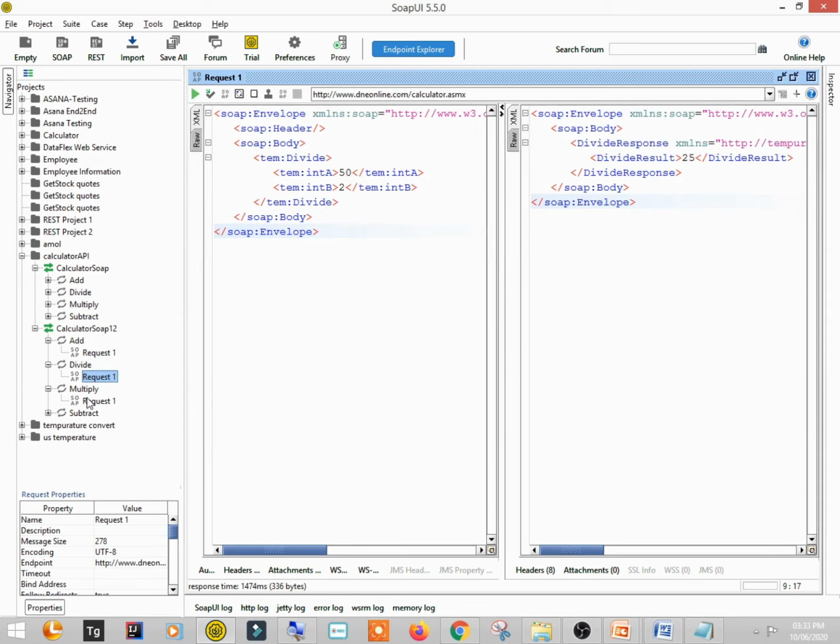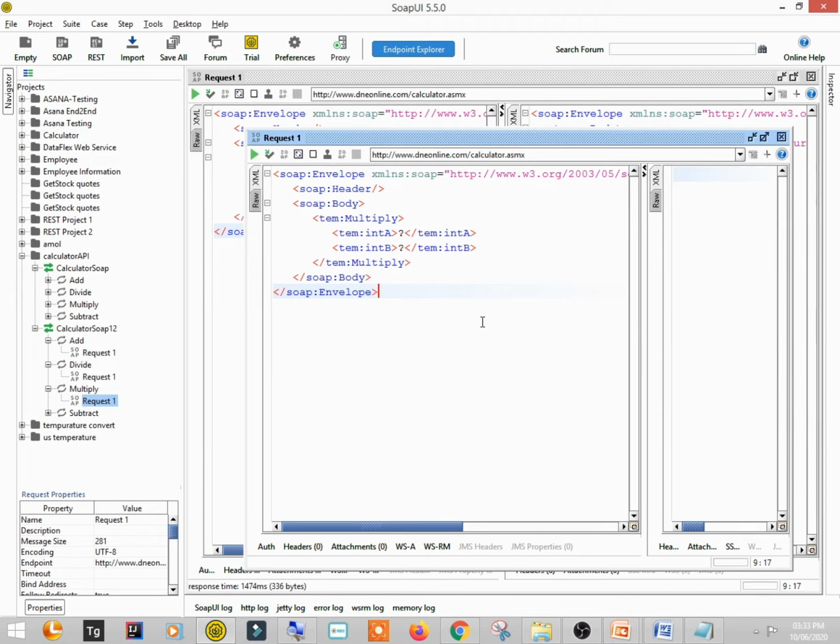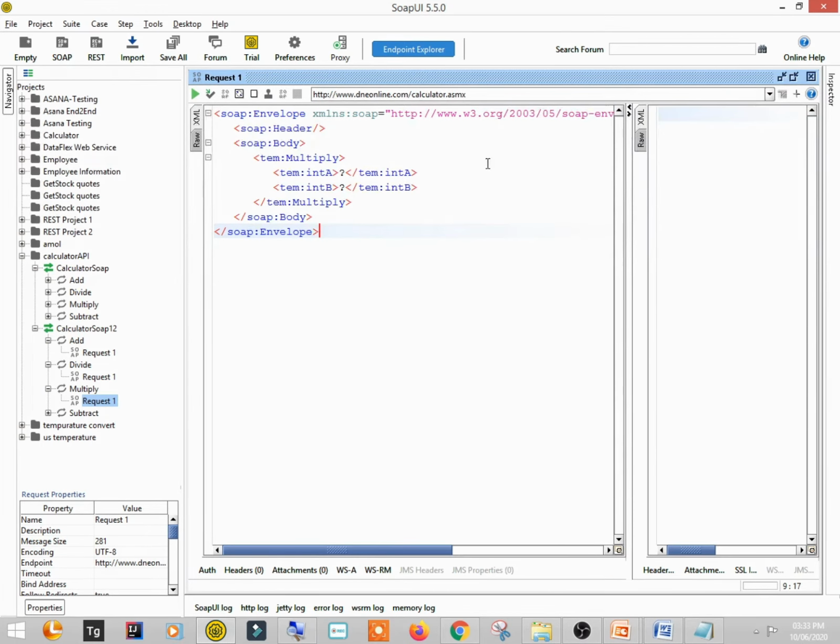Next is multiply. Okay, so don't worry, I'm going to type all the steps once. Let me just demonstrate you once. Okay, so after that I'll type each and every step, and also I will share it to you.